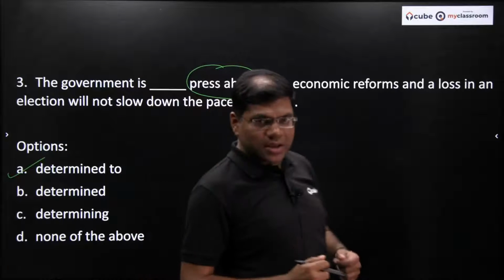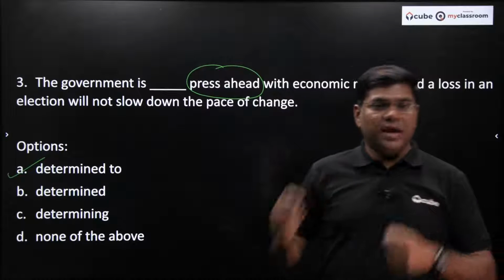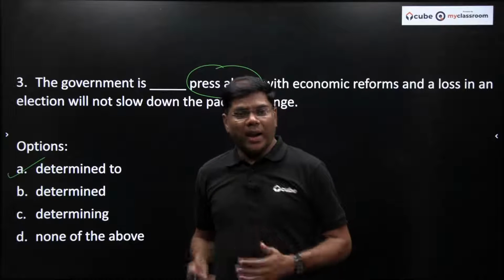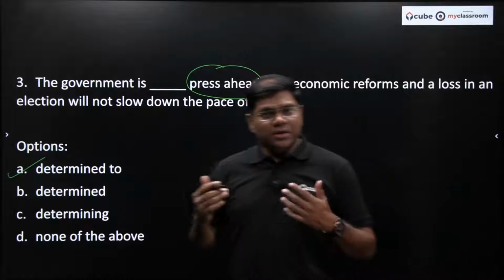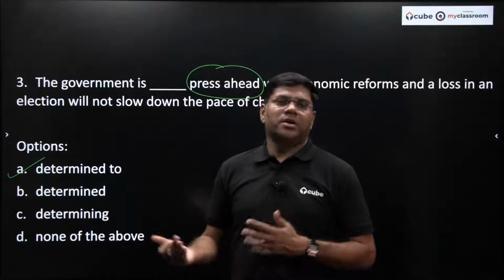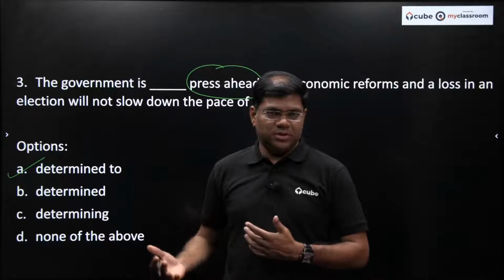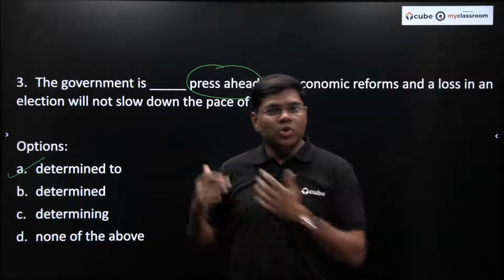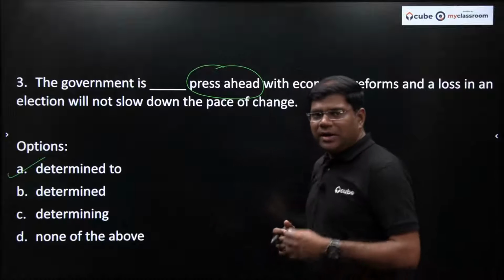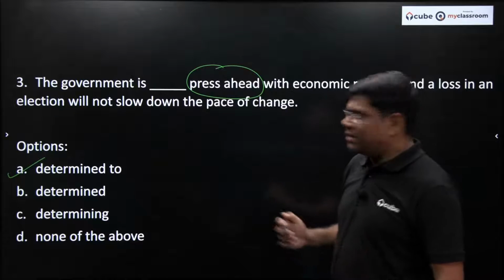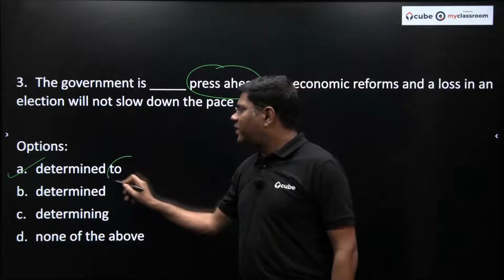The government is determined to press ahead. That means the government is ready and determined to go ahead. Correct? So you can take the example of your own case. I am determined to go ahead in spite of all the roadblocks, right? So you are determined to press ahead or to go ahead. So you will find that contextually and in fact syntactically and grammatically, "determined to" makes perfect sense.